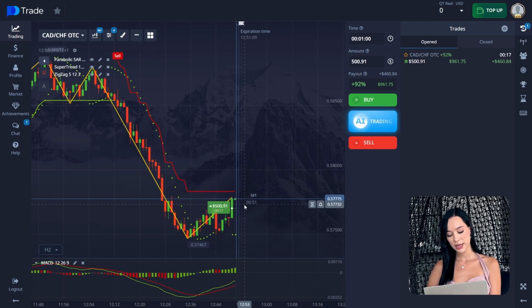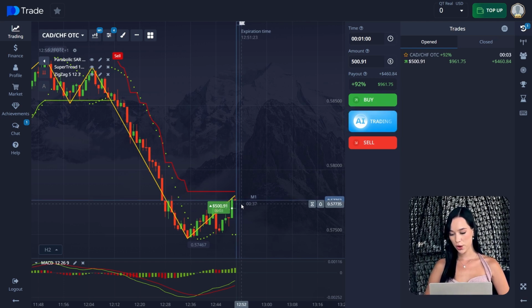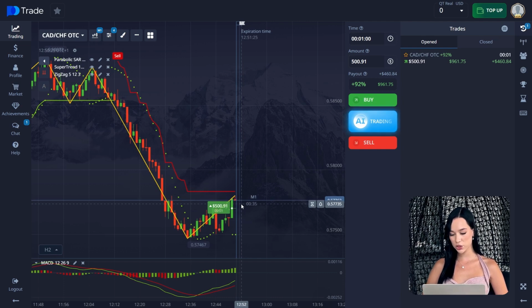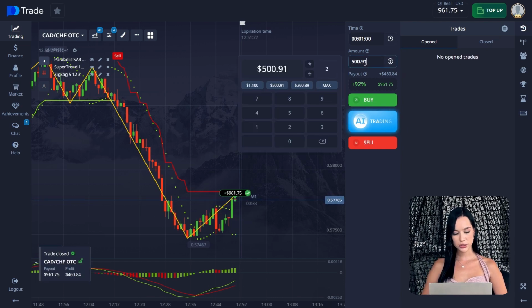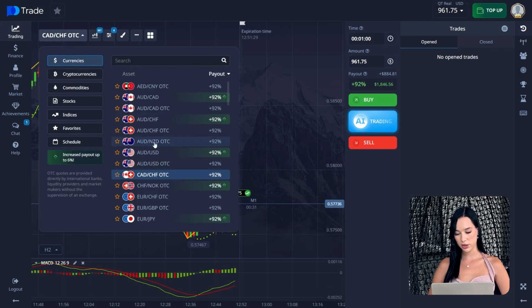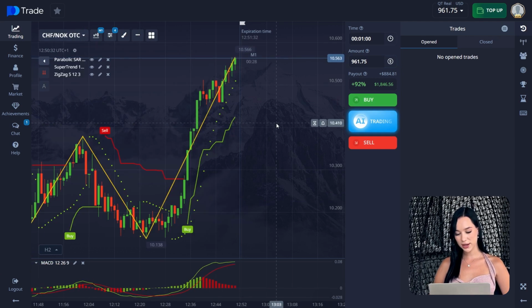And on the MACD, the last 5 pin bars are green. They are above our zero level, and the two lines of MACD are crossing each other and going up pretty confidently in the same direction. So it's 3 seconds till the end of the trade, guys. 2, 1, and we close this trade successfully. So it's almost $1,000 on our balance. So let's find another situation.